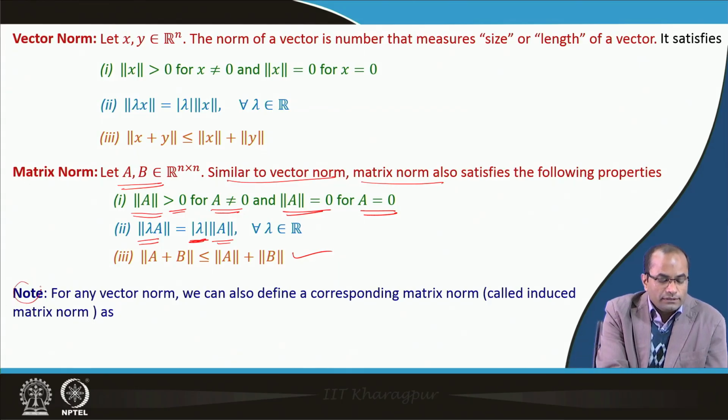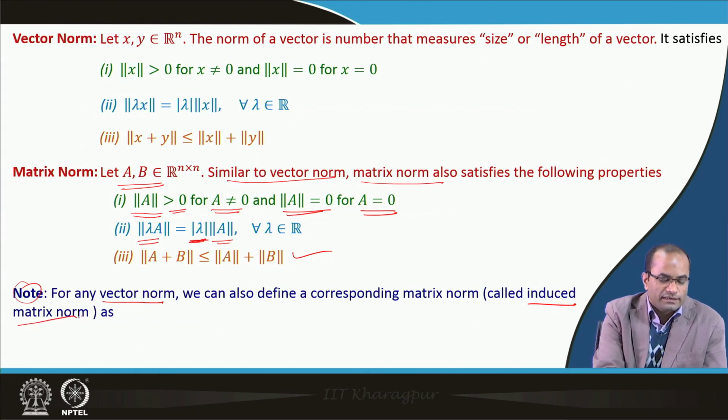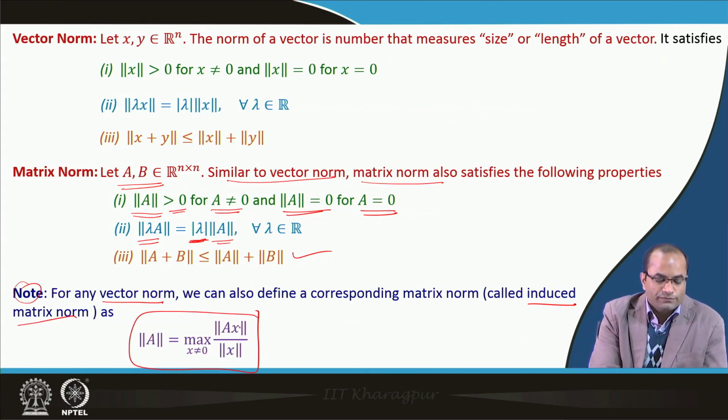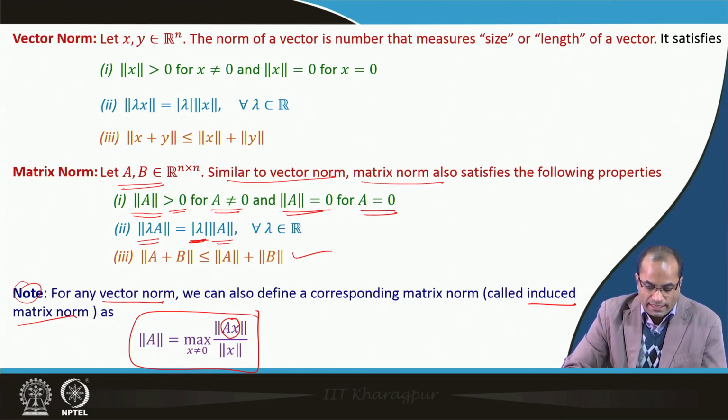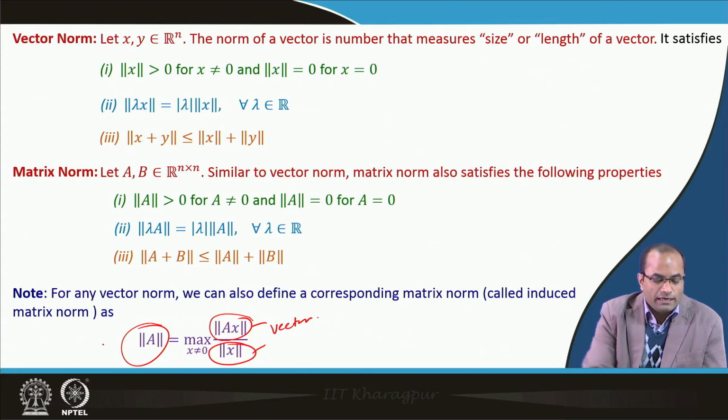There is a note here that given a vector norm, we can also define a corresponding matrix norm, which is called the induced matrix norm. A is a matrix and x is a vector, so Ax is also a vector. Here the two norms on the vectors are vector norms, and A is a matrix, so we have the matrix norm.